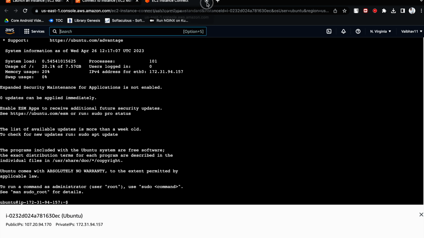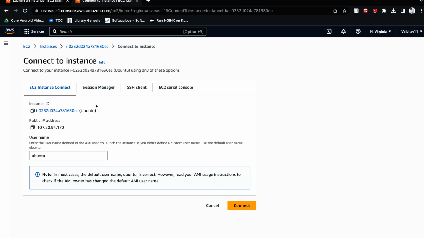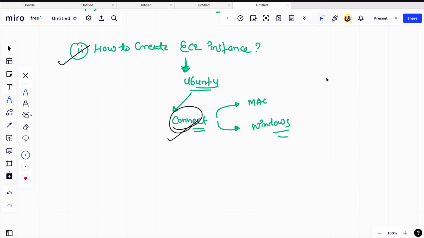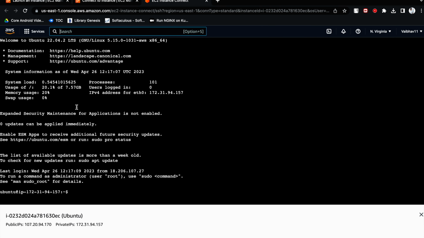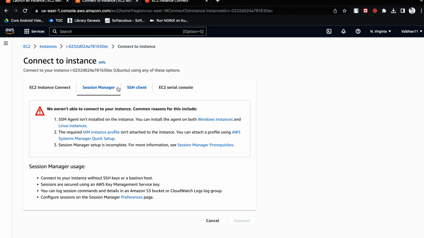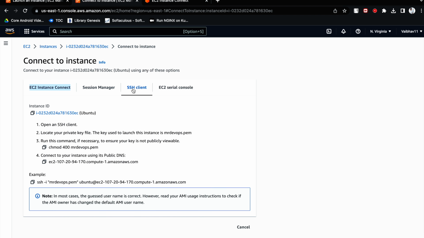Okay, this is one of the ways to connect to the EC2 instance. Otherwise, what else you can do? First way to connect is directly using the AWS console. Okay, so these are the ways you can connect to your EC2 instance. Apart from that, what else you can do? Let's go back here. How to connect? This is a session manager, guys. We can create a session for some time and we can get connected to that particular EC2 instance. Or one another way is you can connect to your EC2 instance using this way also.